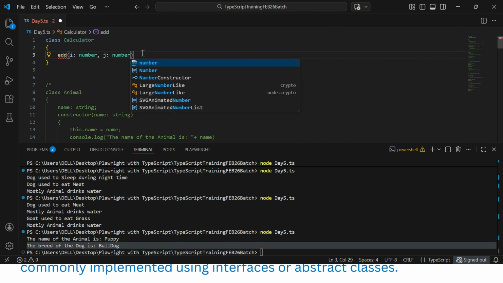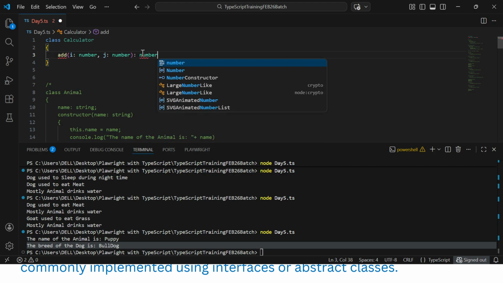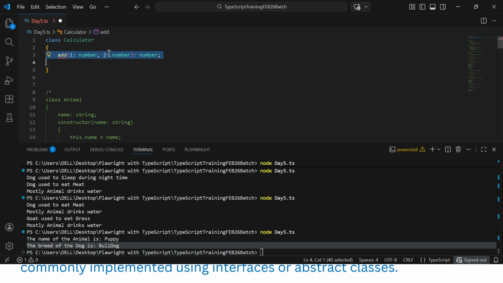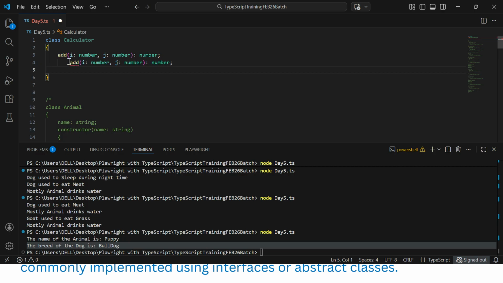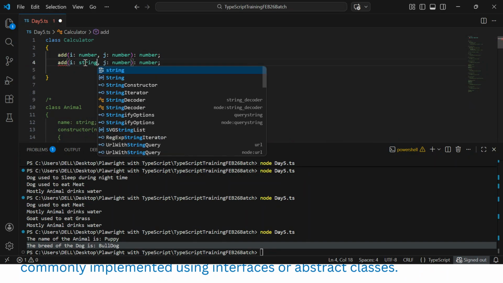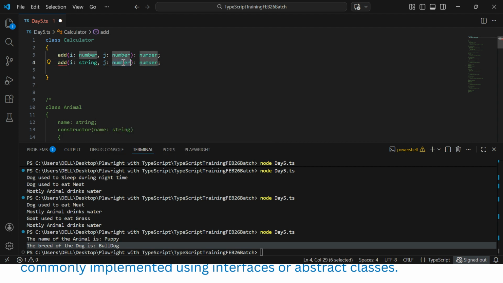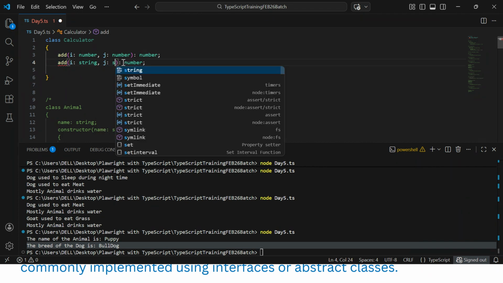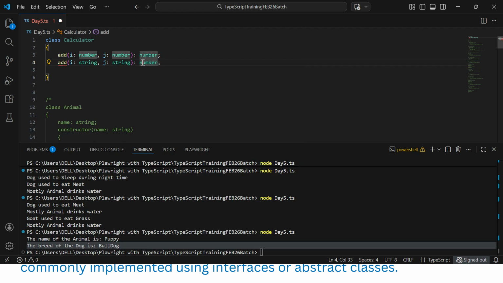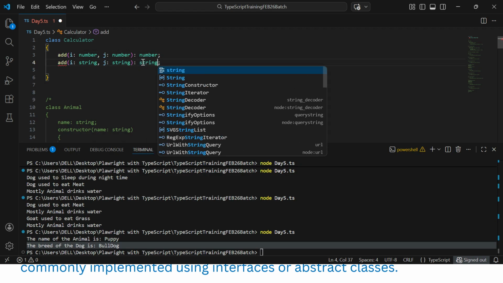And definitely return type will be also number. Okay. Similarly, we can have one more add method, with string, comma, string. Same method, but we are changing the data type, and output will be also string. Only number and number will give a number output. Otherwise, any string you are using, it will take the string only.